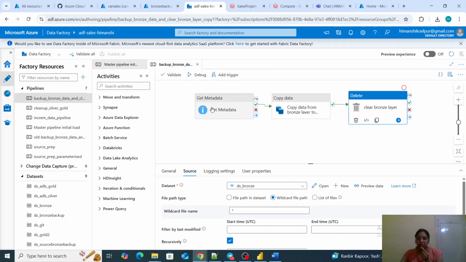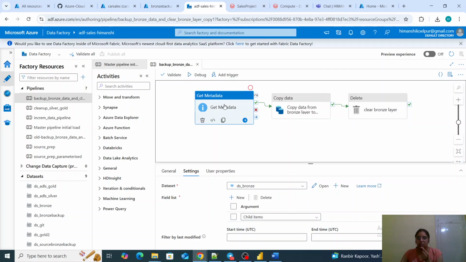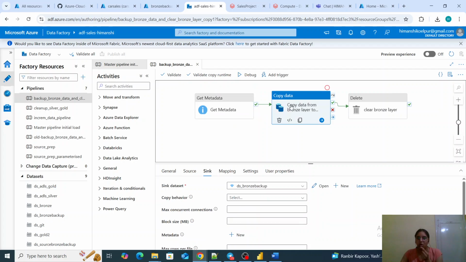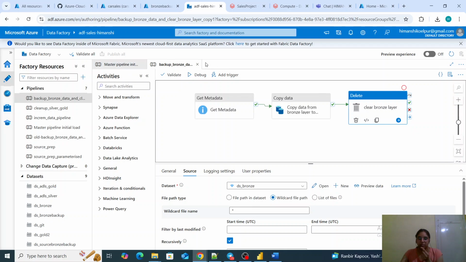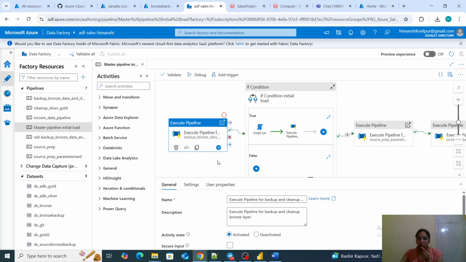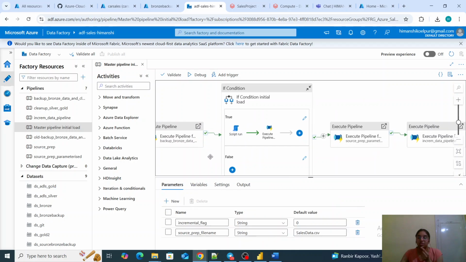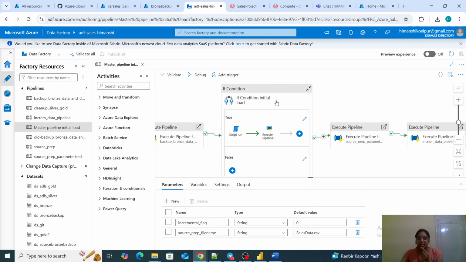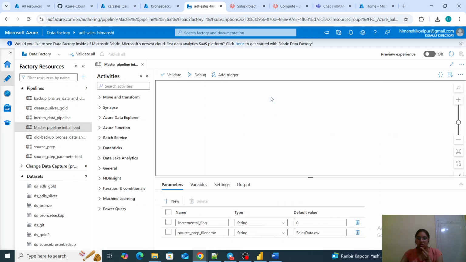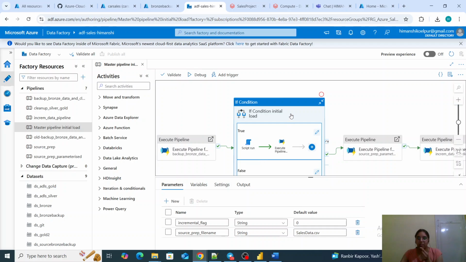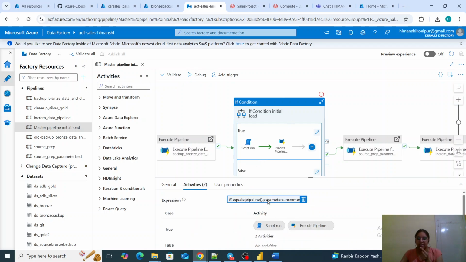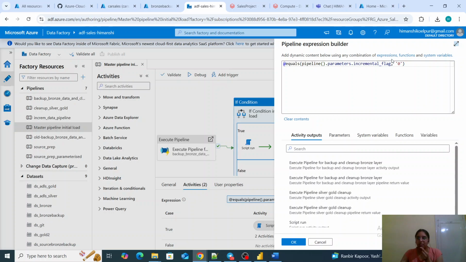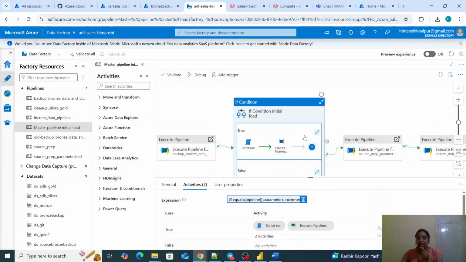It is basically getting all the data we have in my bronze layer, then copying it to bronze backup, and then deleting it. This will always happen, because our bronze layer should have only the incremental data. And then there is a script run. This is an if activity, an if condition, such that this activity will only run when the incremental flag is 0, stating that it is a historical load.